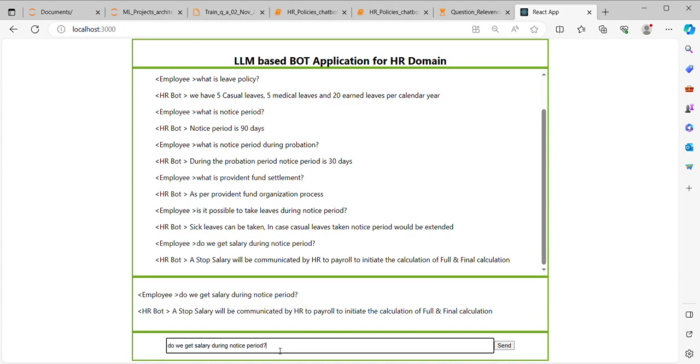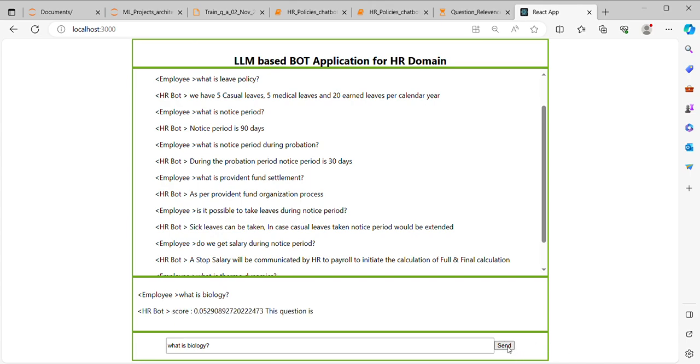Suppose I ask a question which is not related to the HR domain, like what is thermodynamics? I am asking a question related to physics. So let us see what it is going to respond. It is responding that this question is not related to this domain. Let me ask one more question. What is biology? So this is also not related to this domain.